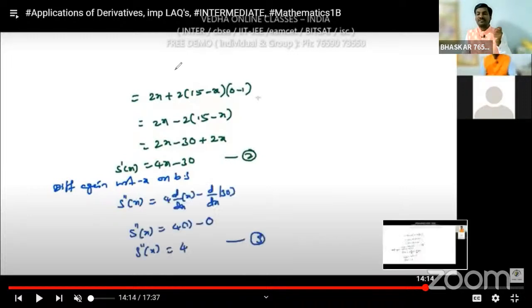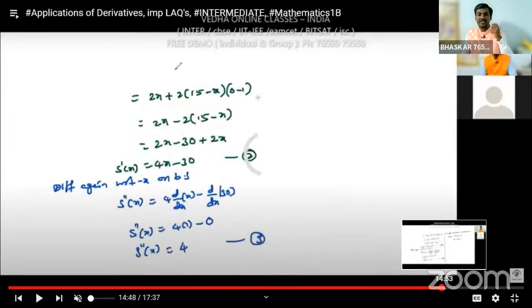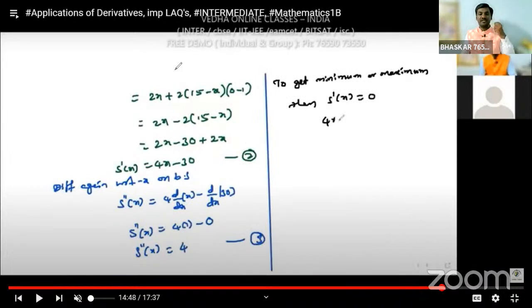Just for confirmation, we differentiate it once again. We get 4, which is a positive value, and if it is positive, we get a minimum.